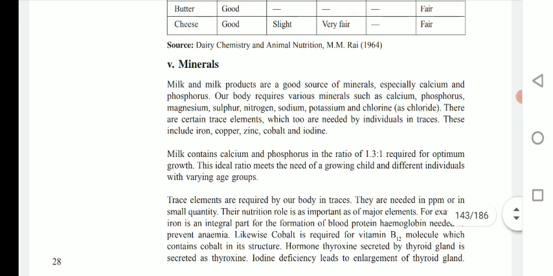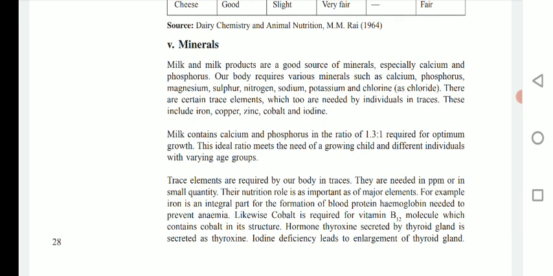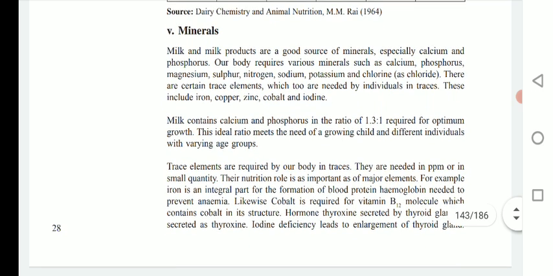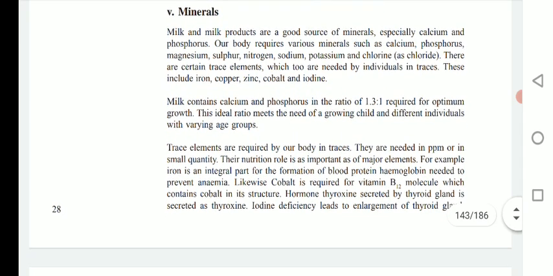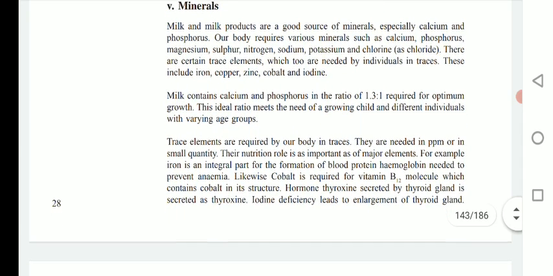Then minerals. As far as minerals are concerned, milk and milk products are a good source of minerals, especially calcium and phosphorus. Our body requires various minerals such as calcium, phosphorus, magnesium, sulfur, nitrogen, sodium, potassium, and chlorine as chloride. There are certain trace elements which are needed by individuals in traces. These include iron, copper, zinc, cobalt, and iodine.